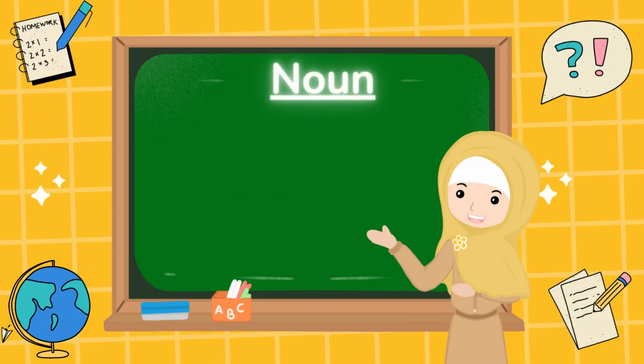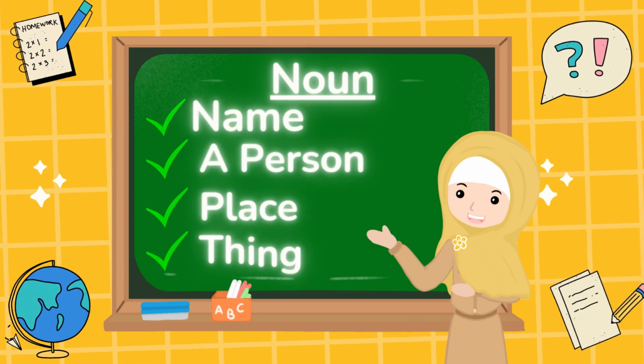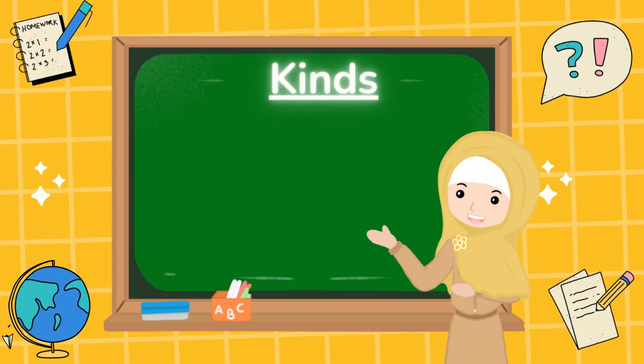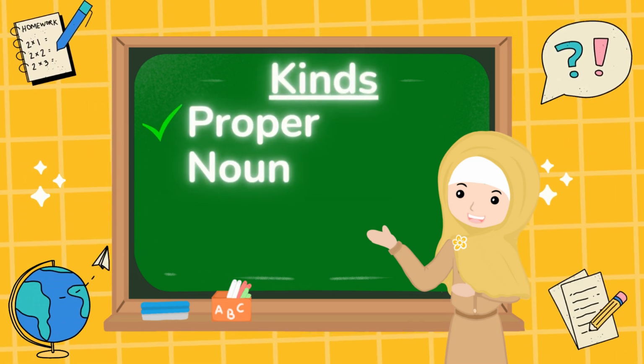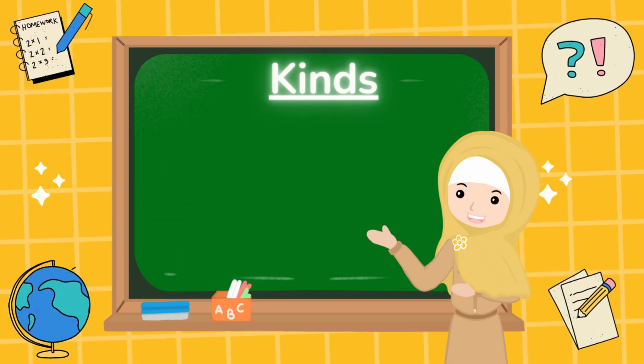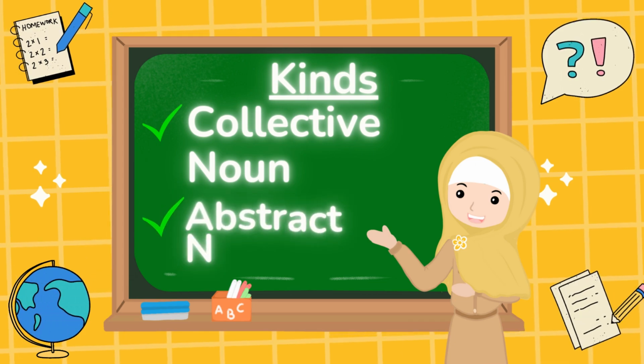Now let's recall. Noun. Noun is the name of a person, place, and thing. Kinds of noun are proper noun, common noun, collective noun, and abstract noun.